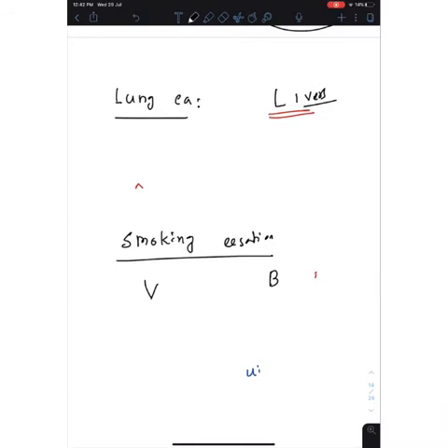Lung cancer metastasizes to the liver. Now, smoking. For smoking cessation, we use two drugs known as varenicline and bupropion. But both of these drugs actually leads to a side effect. It increases the suicidal tendency. So that is the important thing. These both smoking cessation drug, they take the drug for smoking cessation and they die of suicide. It's a worse situation that can happen.